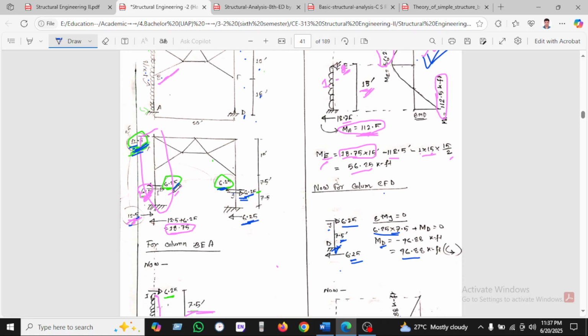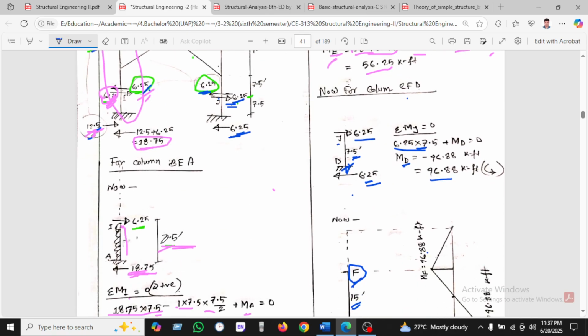The 6.25 going from right to left, for equilibrium purposes, is taken from left to right. In the same case, for the free body diagram, we found 6.25 is going from left to right, and 18.75.